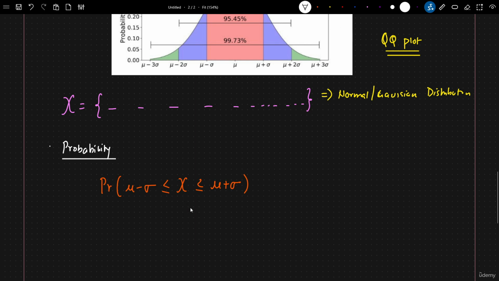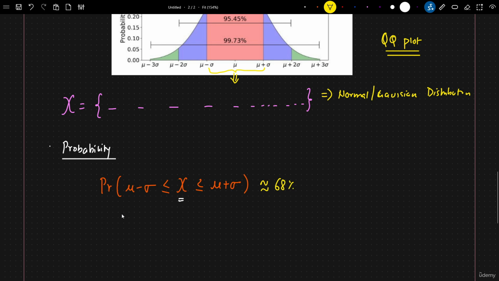This means the probability of any random variable to be between mu minus sigma and mu plus sigma, that is within the first standard deviation with respect to your mean, first standard deviation to the right and first standard deviation to the left. What is the probability of a random variable to be within the first standard deviation? This is approximately equal to 68%.